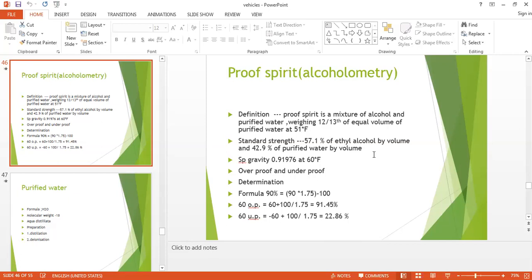If you want to calculate, if it is 90% and if it is overproof, if you want to take 60% overproof, so that means 100 volumes of liquid, that may be the alcohol, and it is diluted with purified water. So it is 160. So the formula is also there. According to that formula, you take 60 plus 100 and it is divided by 1.75. So this is the formula.